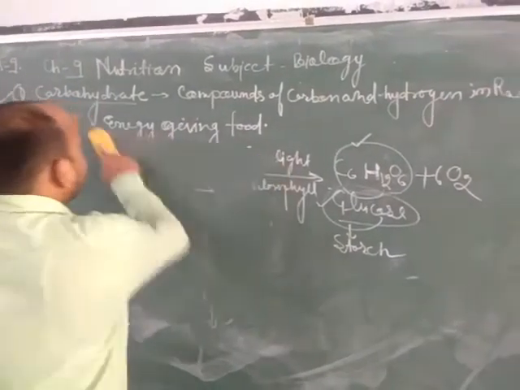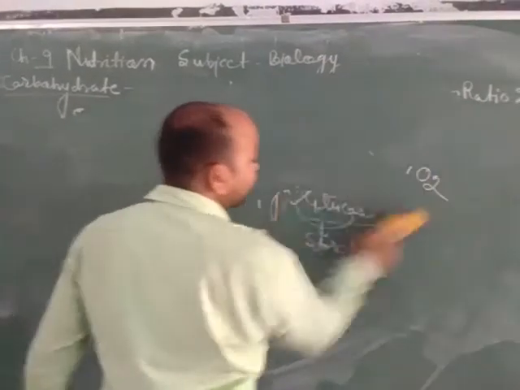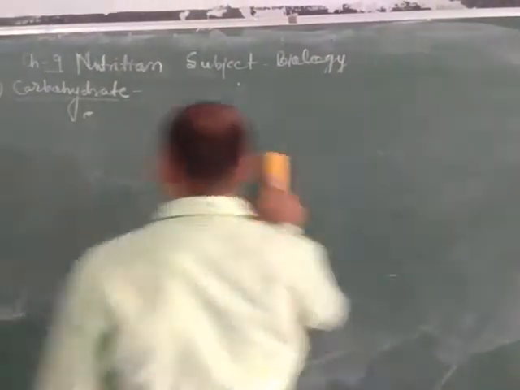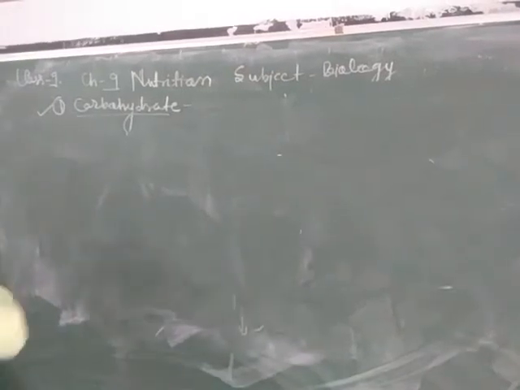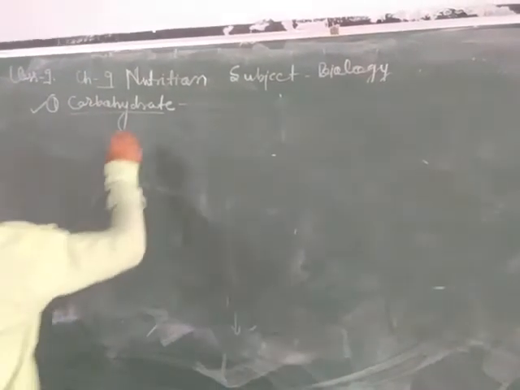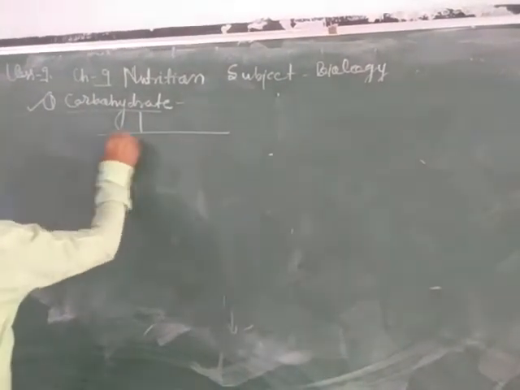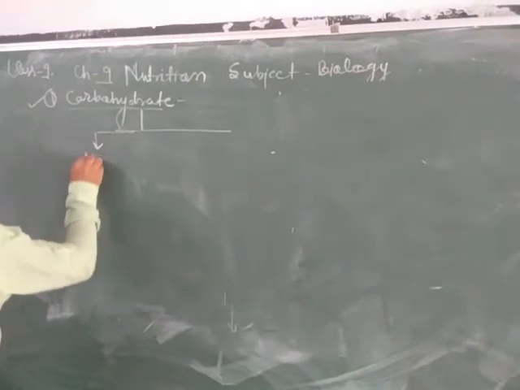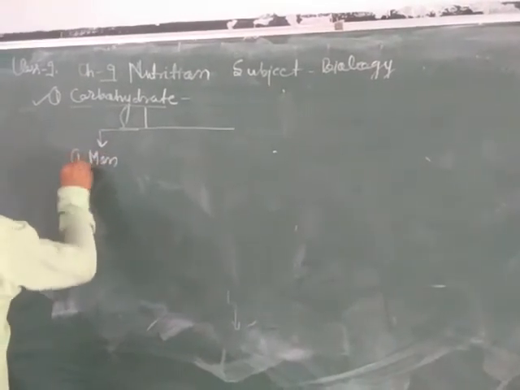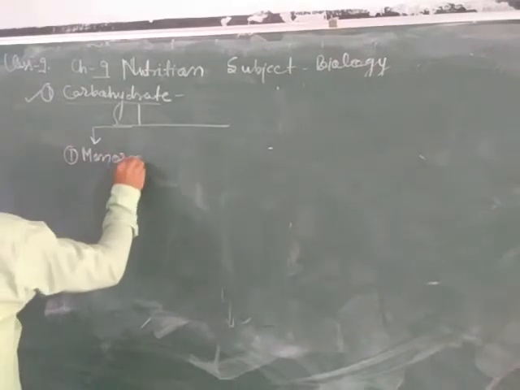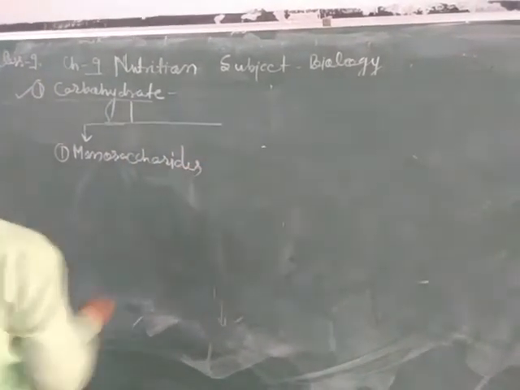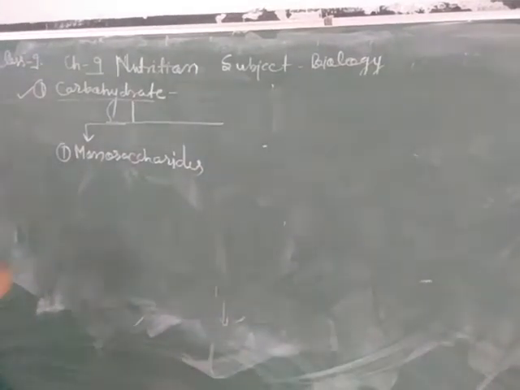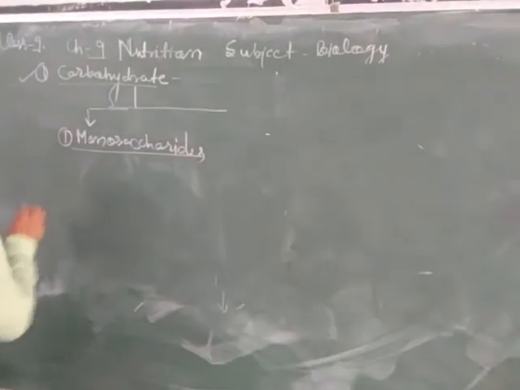Now we can classify carbohydrates into various categories on the basis of their structure. First one is monosaccharide. Mono means single. Glucose is an example of a monosaccharide.